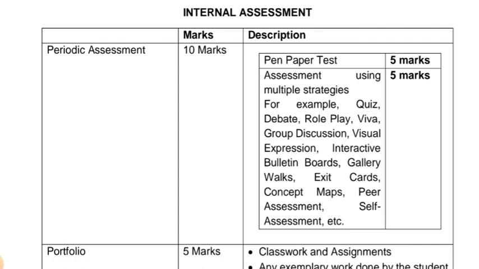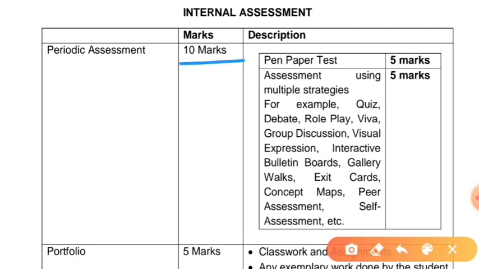Periodic assessments, that are also known as PA, 10 marks. Pen paper test 5 marks. Assessment using multiple strategies, for example quiz, debate, role play, viva, group discussion, all these activities will give you 5 marks.